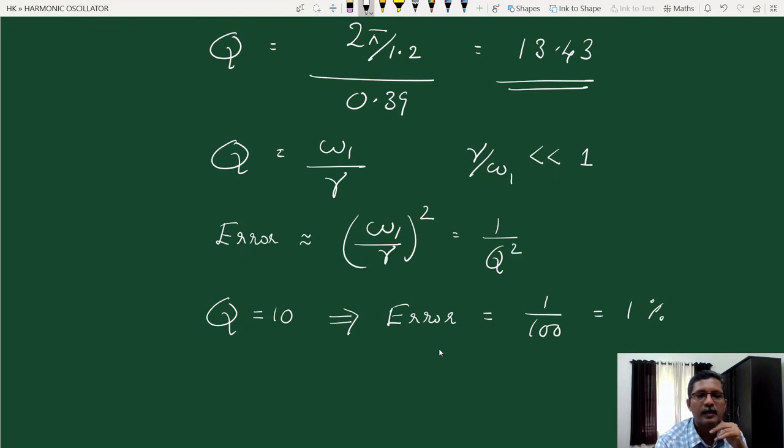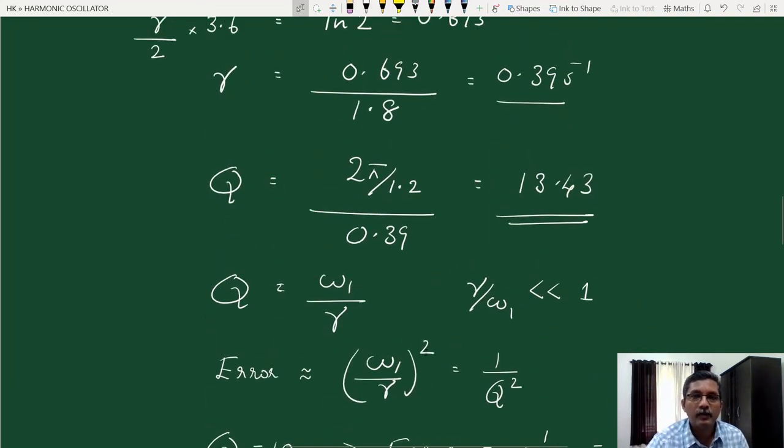So if Q is greater than 10, the error factor is less than 1%. In this particular example of a paperweight oscillating on a rubber band, the quality factor is 13. There is some error when the quality factor is low, but that error is of the order of 1% or less. As the quality factor increases, the error becomes very small. Remember, the error is of the order of 1 by Q square.